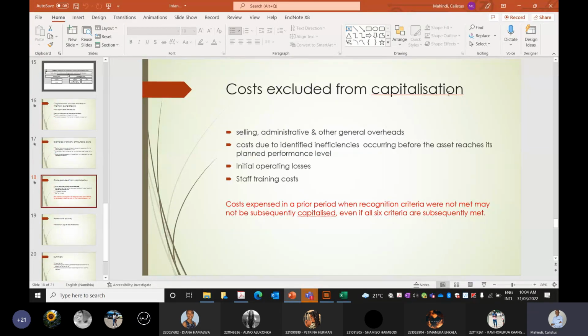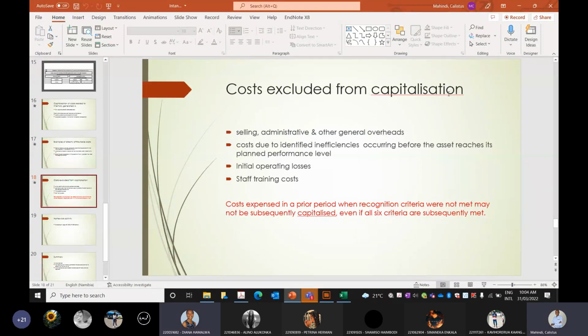You have the vehicle in your possession, but for the first month it is not used, because the driver you have does not have a license. So you take him to driving school so that he can get a license, and finally he gets the license, and after one month he utilizes the vehicle.